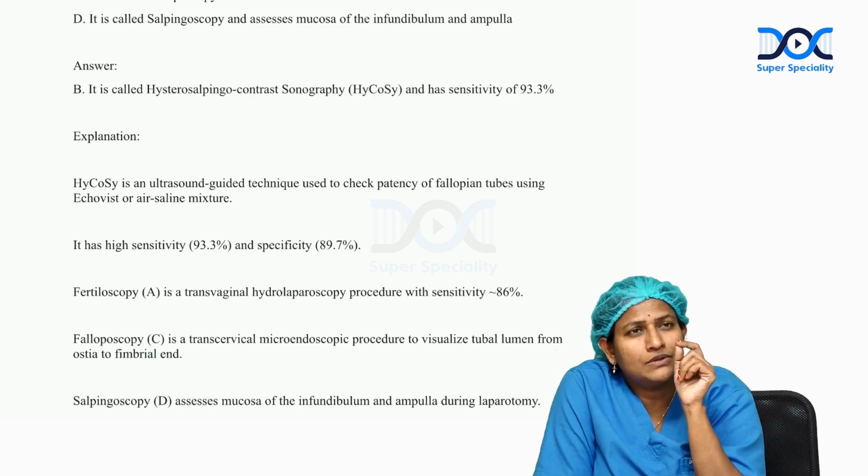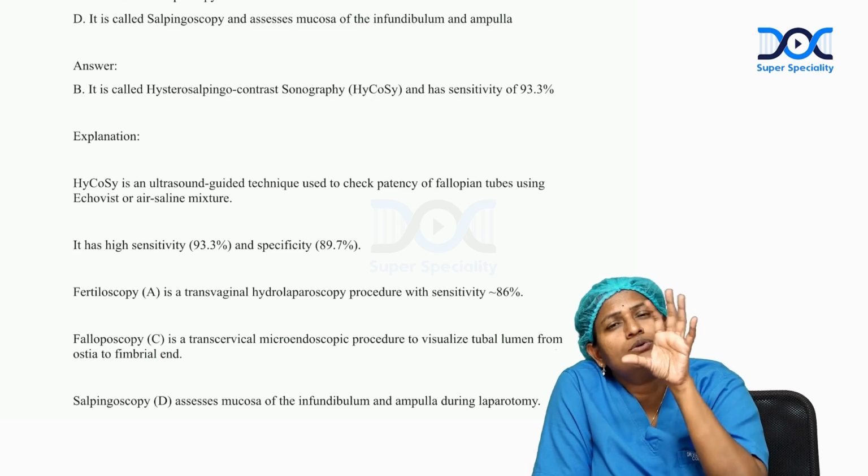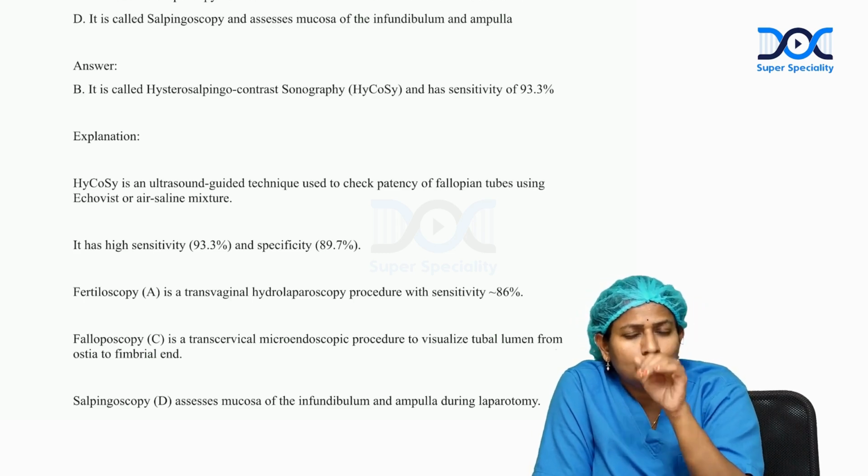Salpingoscopy is a device which we use to assess the fimbrial end through the laparoscope.